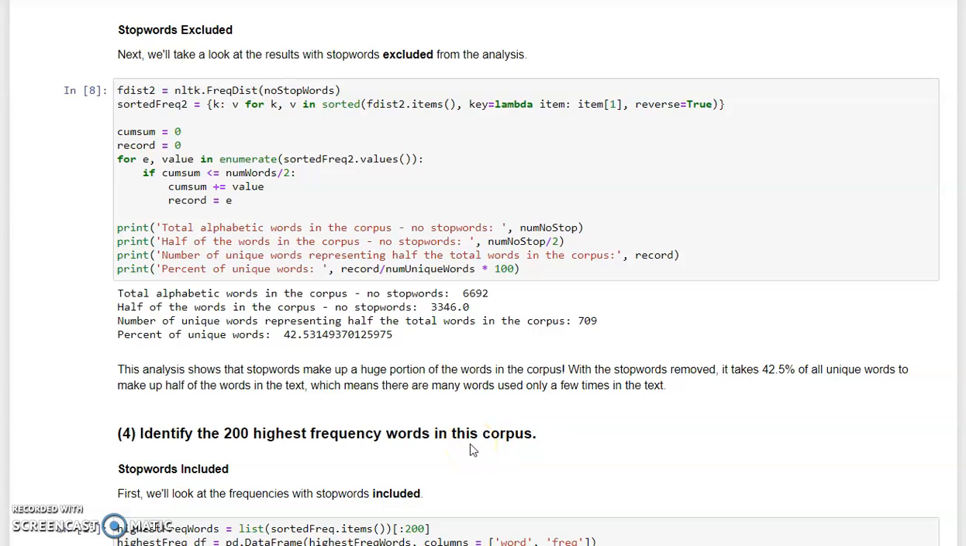When we remove our stop words, we get a different picture. So we're left with 709 distinct words that represent half of the words in the corpus, which means that about 42.5% of all unique words make up half of the words in the text, which means that there's a lot of words in there that only appear a few times.